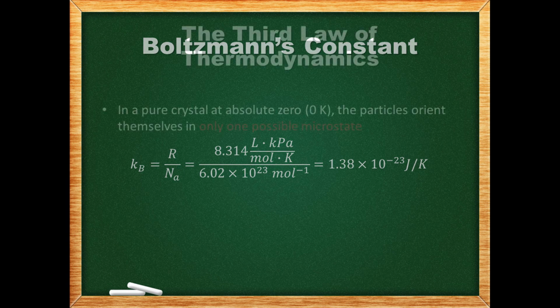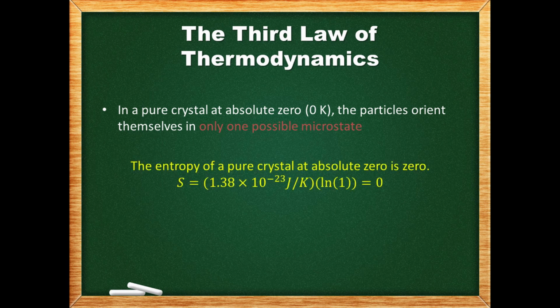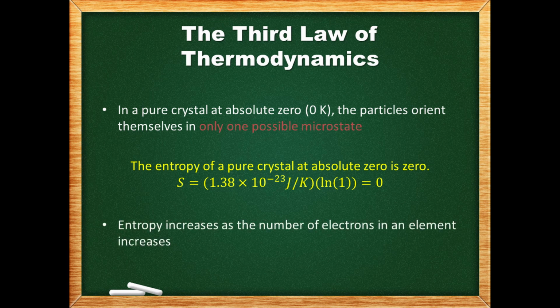In a pure crystal at absolute zero, the particles orient themselves in only one possible microstate. This means in the Boltzmann equation we are taking the natural log of 1, which is equal to 0. This means that the entropy must also be 0. Therefore, the third law of thermodynamics states that the entropy of a pure crystal at absolute zero is 0. Entropy increases as the number of electrons in an element increases. More electrons means that there are more possible microstates.